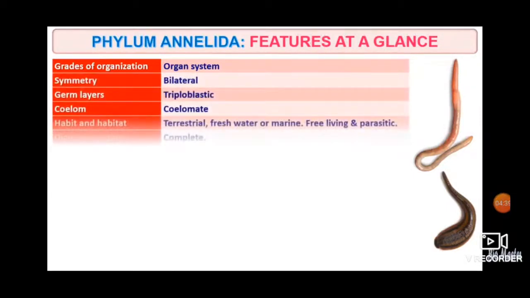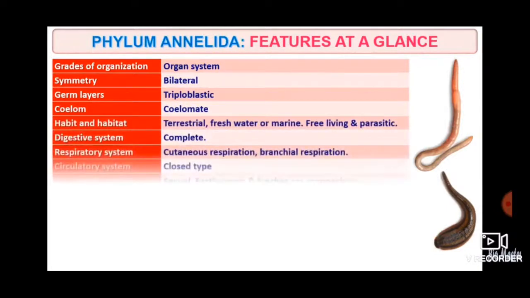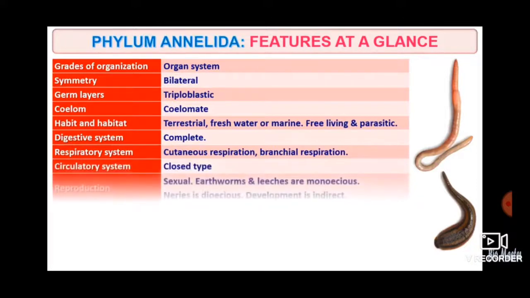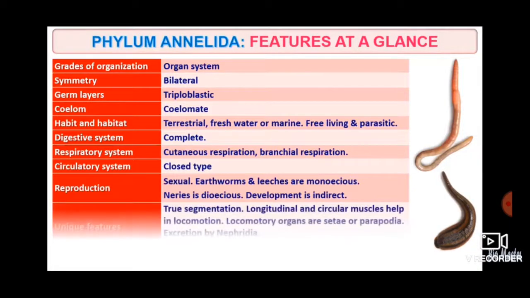Okay, these are the features at a glance. Summary: grades of organization, organ system; symmetry, bilaterally symmetrical; germ layers, triploblastic; coelom, coelomate. Habit and habitat is terrestrial, freshwater, or marine, and free living, and some are parasitic also. Now digestive system is complete, respiratory system, cutaneous respiration or branchial respiration.